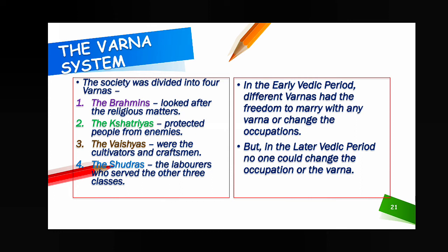That means Sudras worked under Brahmins, worked under Kshatriyas, worked under Vaishyas. Sudras helped Brahmins, helped Kshatriyas, helped Vaishyas. In the early Vedic period, different Varnas had the freedom to marry with any Varna or change the occupation. That means in the early Vedic period, there was no such barrier that you are from this Varna, you cannot marry a person from another Varna. That type of rigidity, that type of strictness was not there.